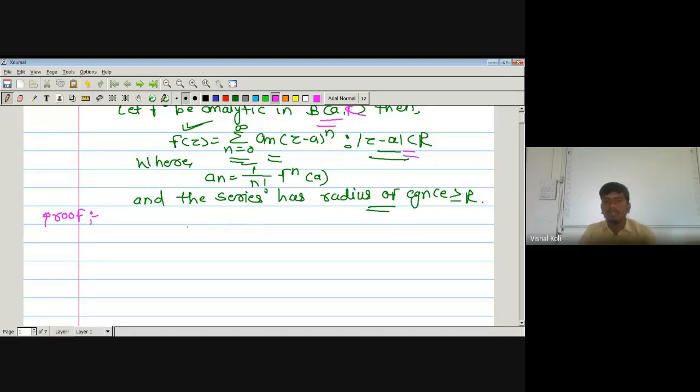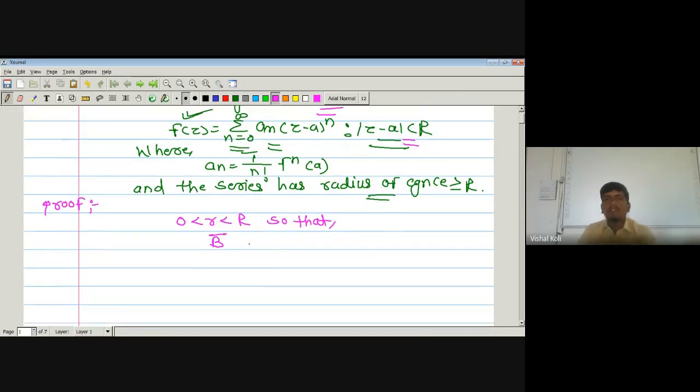So we have considered one small r which is strictly less than capital R, so that the closed disk centered at a having radius r must be a subset of the open ball about a of radius capital R. Since we have chosen r smaller than capital R, this closed disk must be a subset of this open disk.